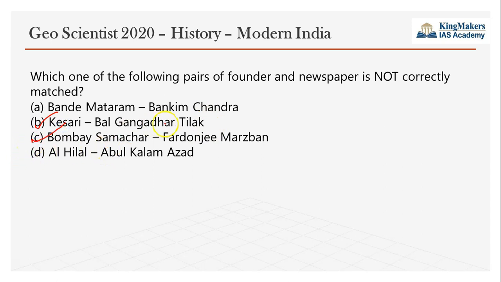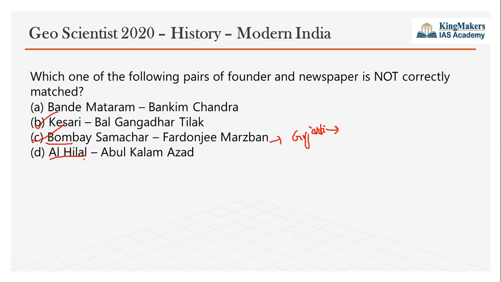Bombay Samachar is also true. It is Gujarati. If you see Bombay, don't conclude that it is Marathi. Bombay Samachar was a Gujarati publication. It was started in Ahmedabad by Fardunji Marsban. He was a Gujarati person. He started this Gujarati journal called Bombay Samachar. Bombay will be confusing, so be careful here.